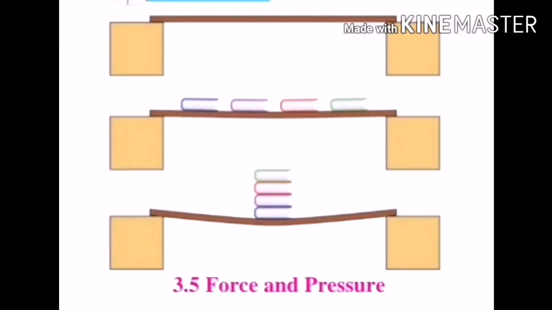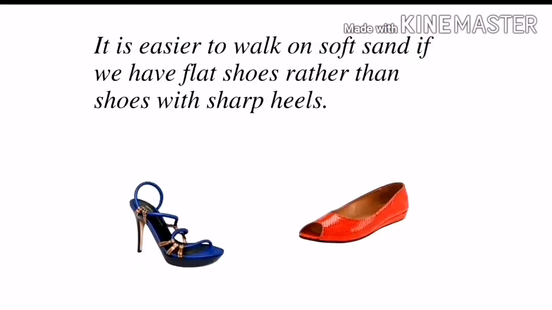And what about figure number 3? We put a bundle of books on that wooden plank. That's why the wooden plank bends, because maximum pressure is exerted on that plank. So we can say that when a weight is kept on a solid, pressure is exerted on it, and this pressure depends on the value of the weight.